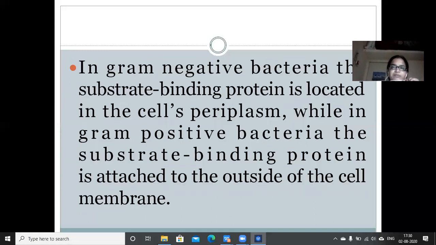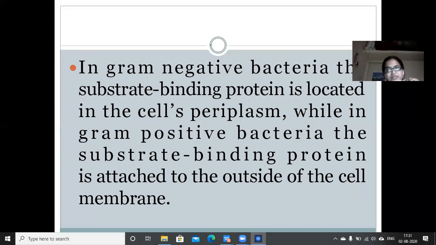Now, in gram-negative bacteria, the substrate binding protein is located in the cell's periplasm, while in gram-positive bacteria, the substrate binding protein is attached to the outside of the cell membrane. Now, the third component required in the ABC transport system is the substrate binding protein.